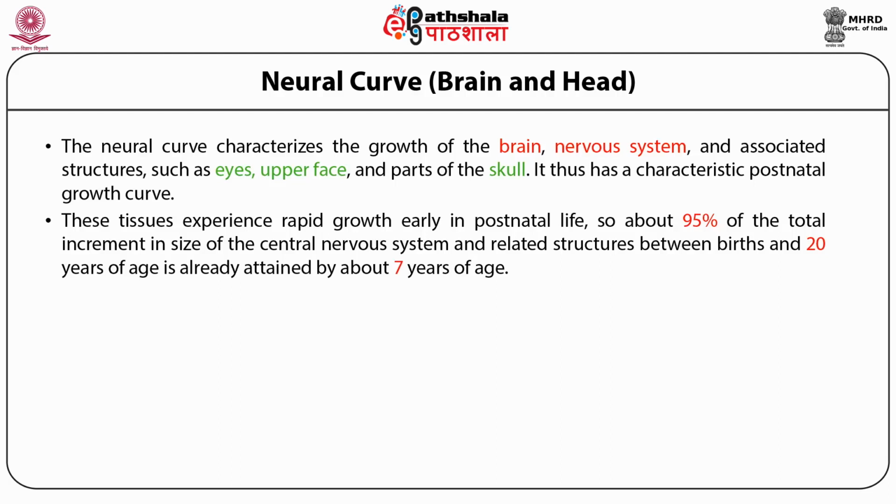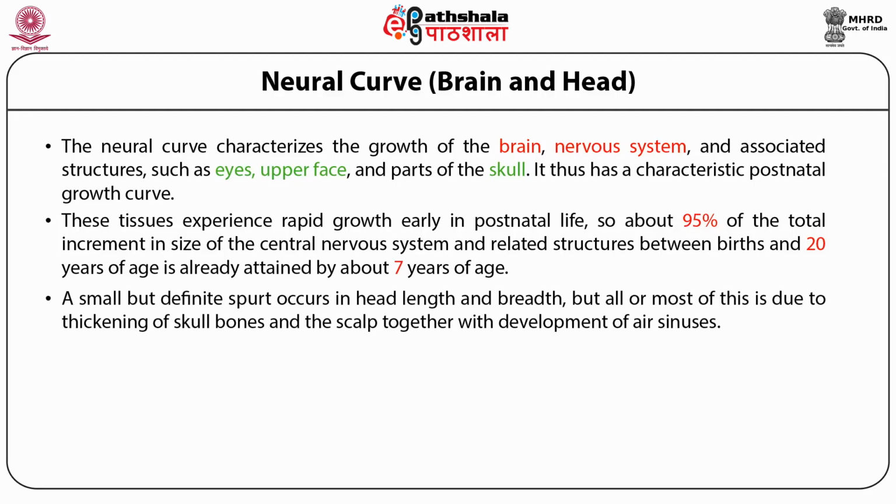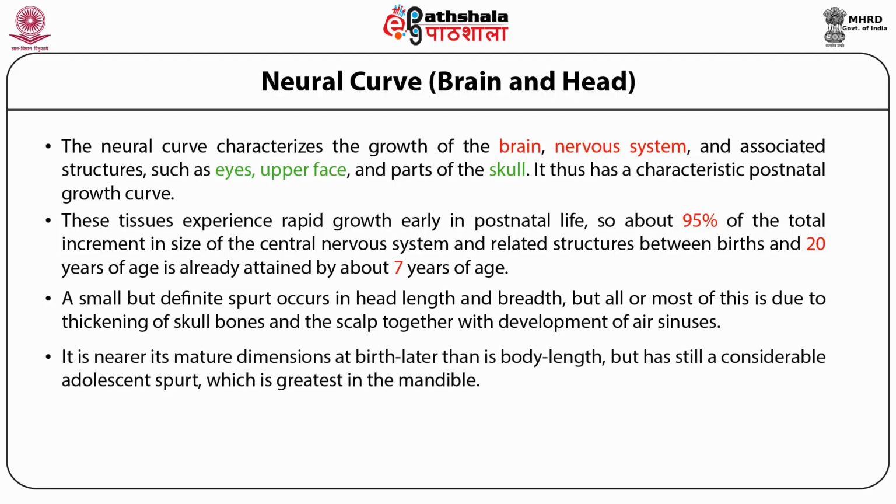Thus, if the brain has an adolescent growth spurt at all, it is a very small one. A small but definite spurt occurs in head length and breadth, but all or most of this is due to thickening of skull bones and the scalp together with the development of air sinuses. The face follows a curve midway between that of the top portion of the skull and remainder of the skeleton. It is nearer its mature dimensions at birth, later than body length, but has still a considerable adolescent spurt, which is greatest in the mandible.